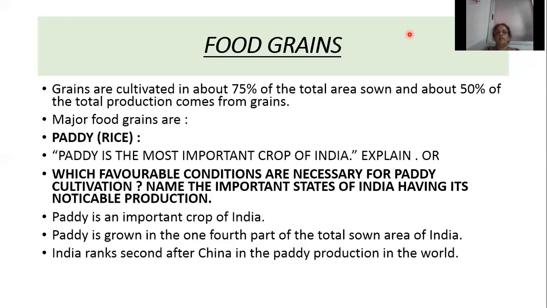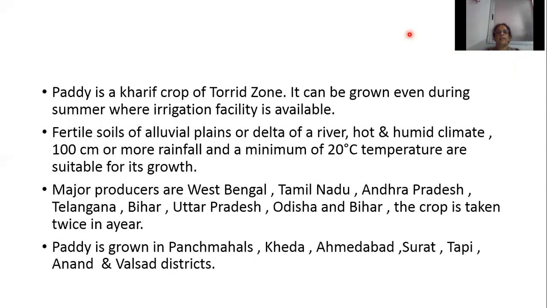So paddy is the most important crop of India. How many parts of the land is cultivating paddy? 1/4 of the total net zone area. Which country ranks first and which country ranks second in the production of paddy? China ranks first and India ranks second in the production of paddy.